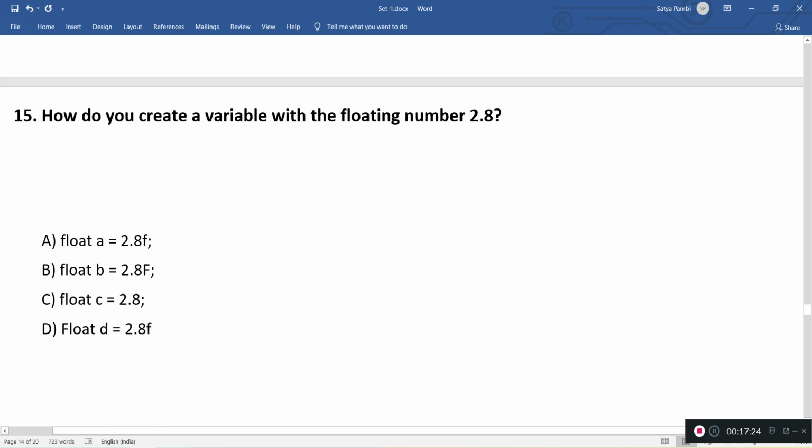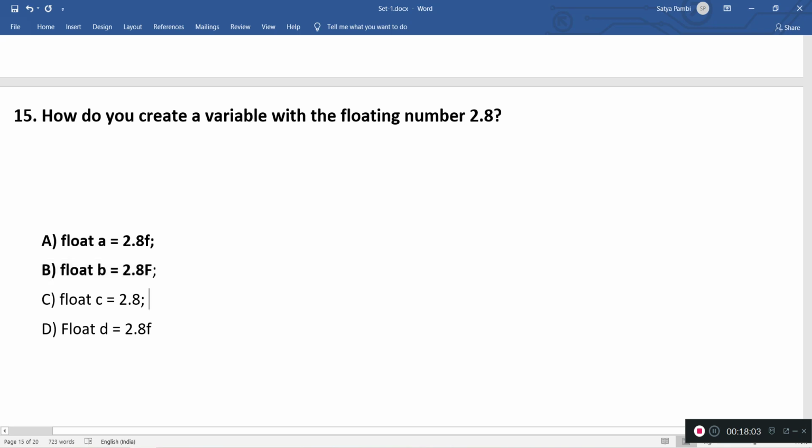Go to the next question. How do you create a variable with a floating number 2.8? In Java, there are different ways to create a float. Here I have declared a variable float a and assigned 2.8f. So this is a proper floating value declaration. Let me go to the second one, float b 2.8F with capital F. This is also a proper way of declaring a float. So this is also correct.